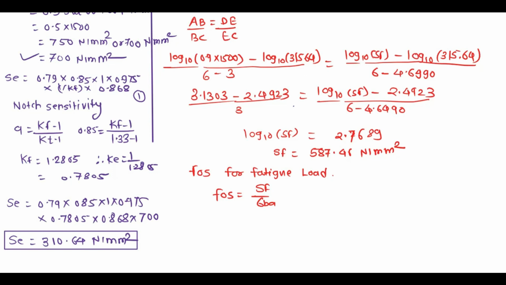Here they have given a factor of safety of 1.5, and the fatigue limit value we have already calculated, 587.46, divided by the allowable stress sigma BA. So sigma BA will become 391.64 Newton per mm square.